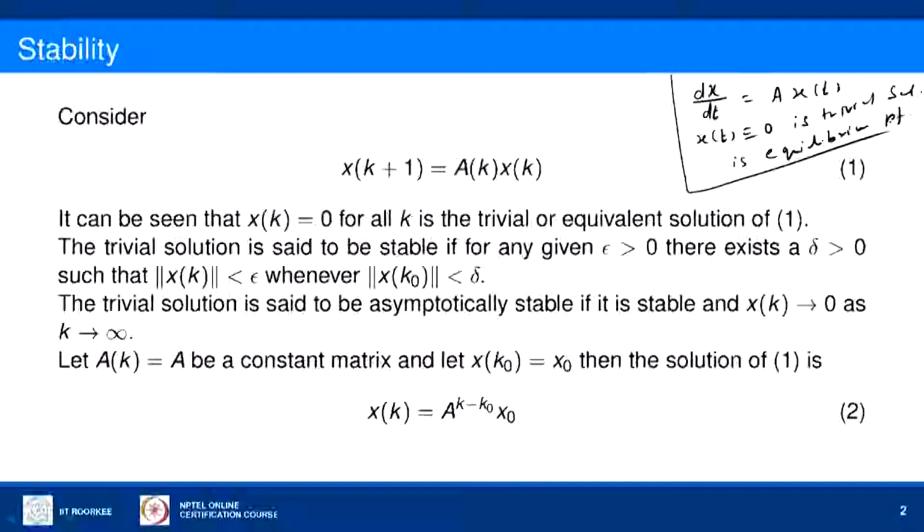The stability of the system at this equilibrium point was analyzed using the eigenvalues of the matrix A.